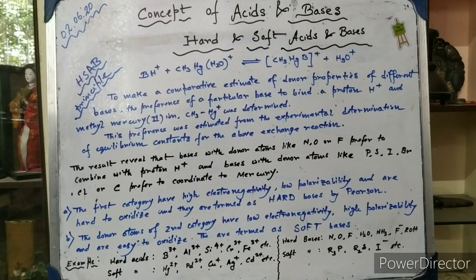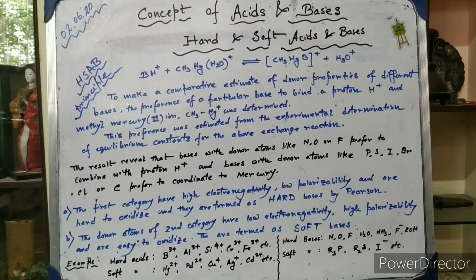Finally, the concept of hard and soft acids and bases. We have already seen that there are different concepts of acids and bases, like the Lewis concept, the Bronsted and Lowry concept, the Arrhenius concept, etc. Finally we have hard and soft acids and bases. Now we have seen that the existence of individual acids and bases is not possible. It actually depends on their mutual transfer of electrons or mutual acceptance of protons, etc.